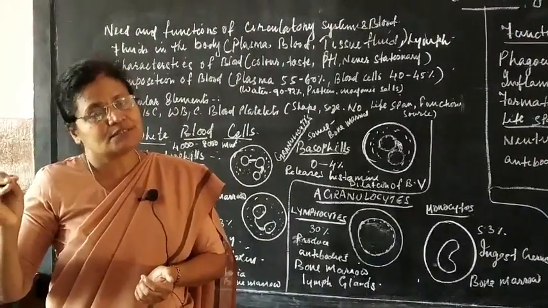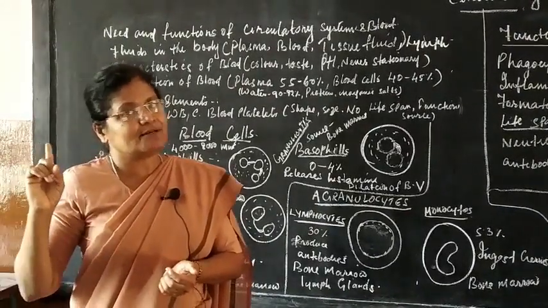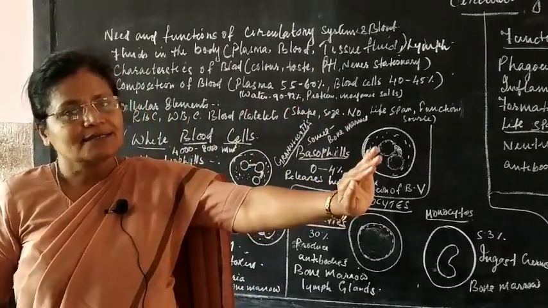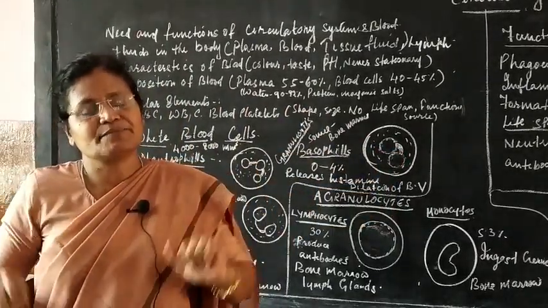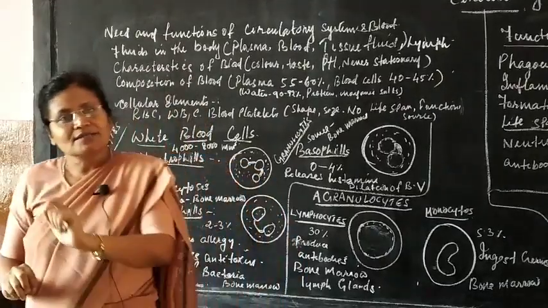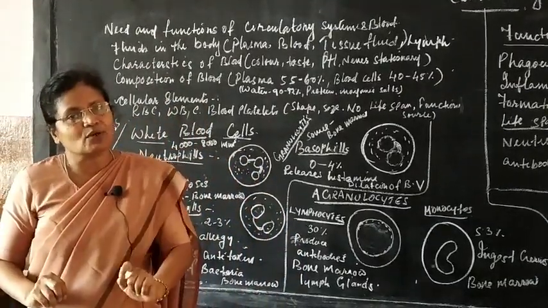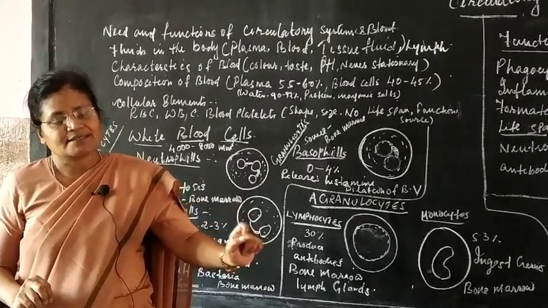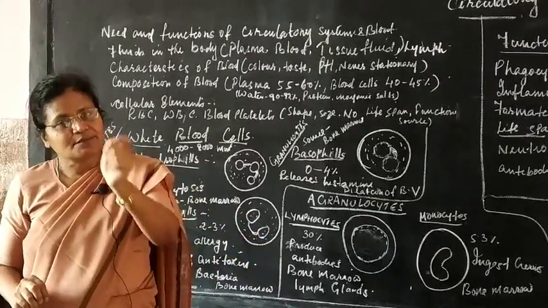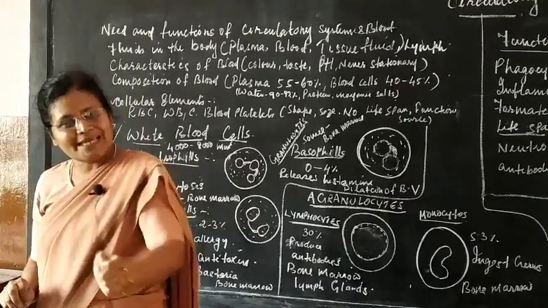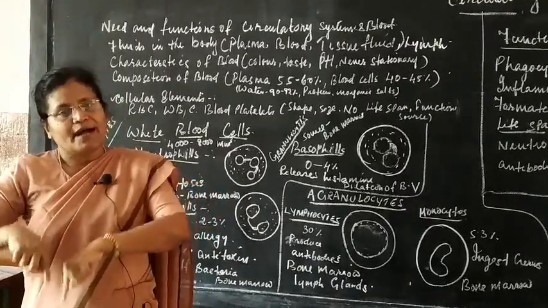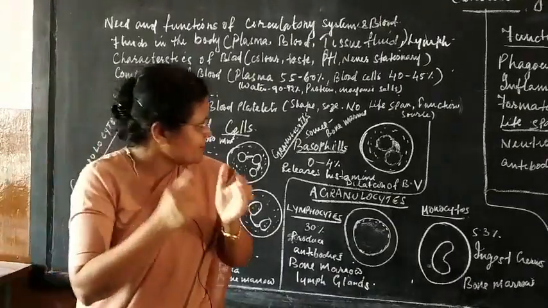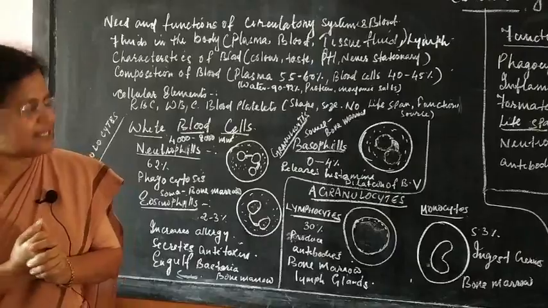You remember in class 9 we learned about cellular respiration, in plants and in animals, which is the oxidation of glucose, giving rise to carbon dioxide, ATP, etc. That carbon dioxide produced by the mitochondria in each cell is brought back through the blood to the heart and we breathe it out. So, this is the main function of your RBC.